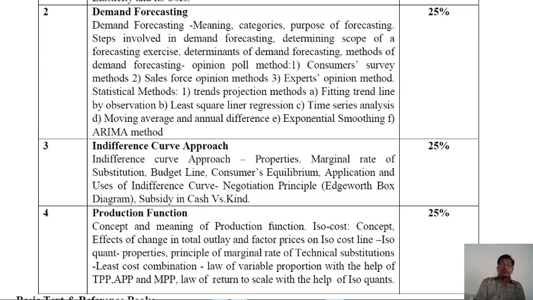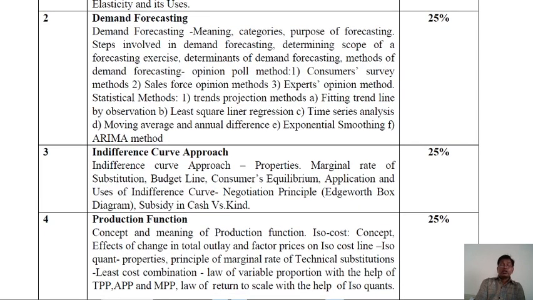Concept and meaning of production function, isocost concept, effect of change in total outlay and factor prices on the isocost line.